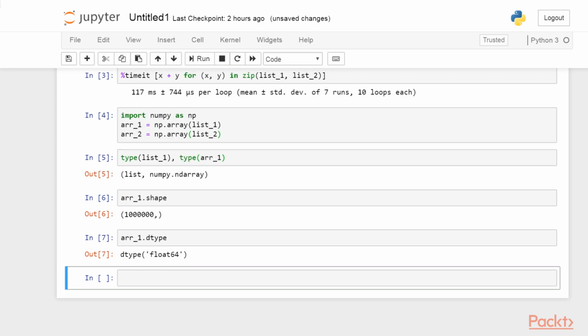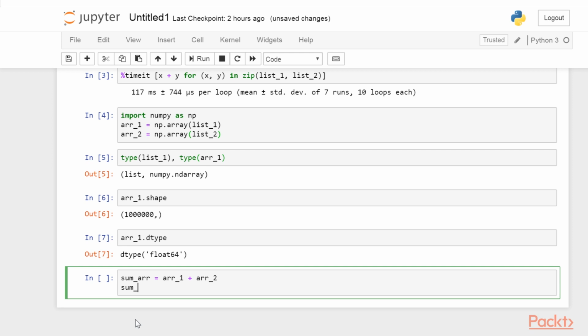Computing the sum of the two arrays is particularly easy with NumPy. The plus character directly works with ND arrays of the same shape. sum_array equals array1 plus array2. And now, let's get the sum of the array with three values.